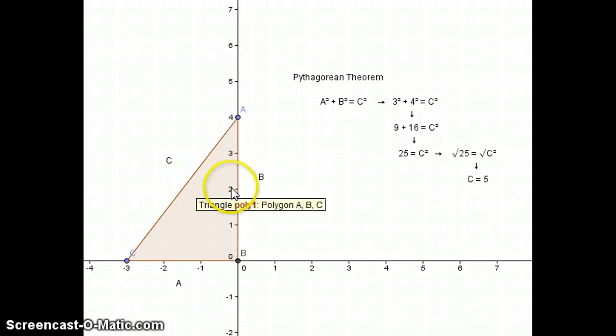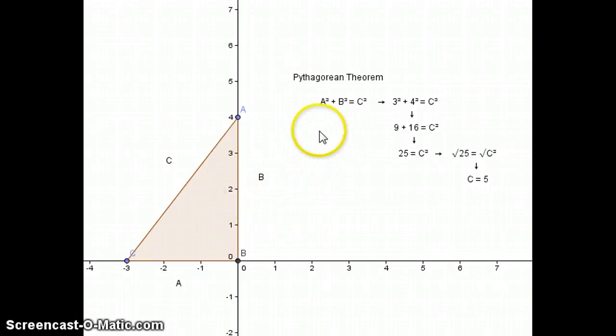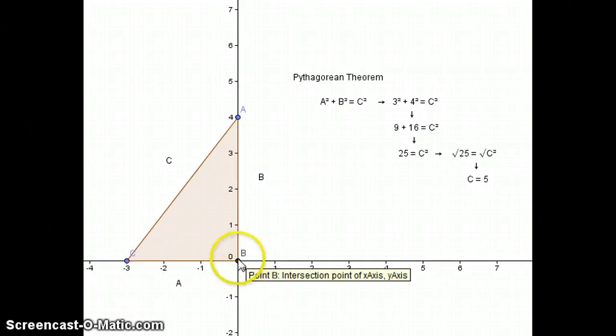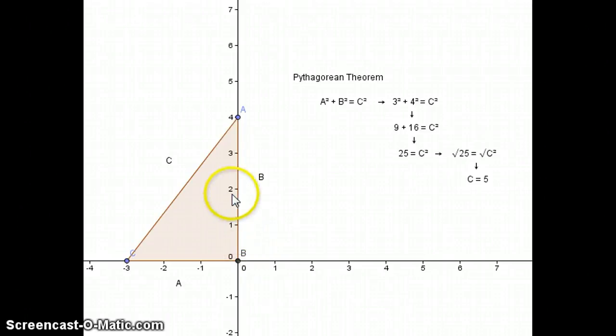Now the Pythagorean theorem says that A squared plus B squared equals C squared. So basically you're going to be using the Pythagorean theorem when you know 2 sides of a right triangle but you do not know the third. So in this case right now we know that side A is 3 spaces long. Okay? We also know that B happens to be 4 increments long. Okay, so right now the only side that we do not know the length of is side C.